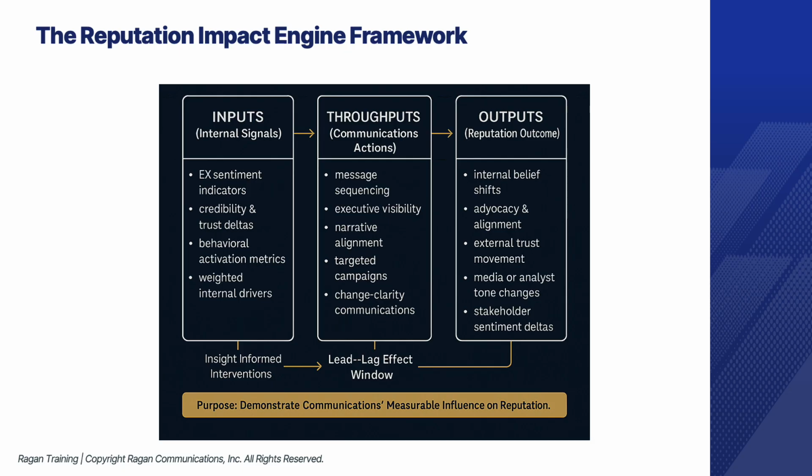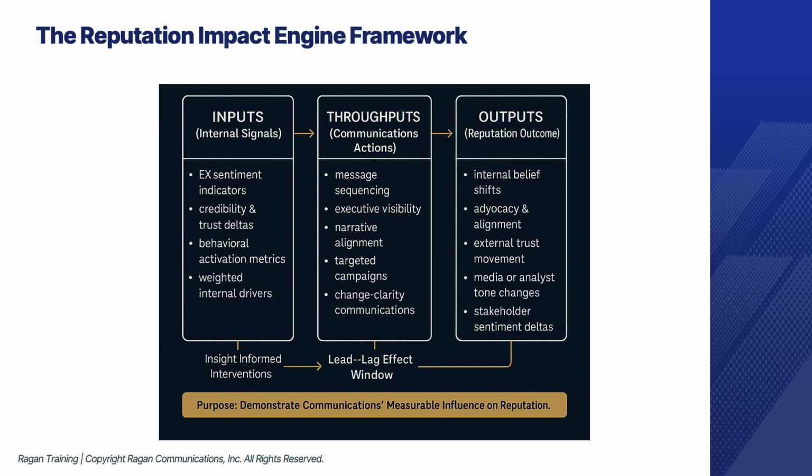And step 2 are your throughputs, or communications interventions. This is where the comms team acts, shaping message architecture, sequencing updates, adjusting narratives, activating leadership visibility, reinforcing strategy, or clarifying decisions. The important thing is that interventions are time-stamped and intentionally aligned to the internal signals detected.